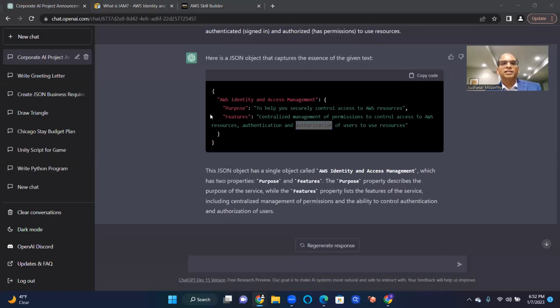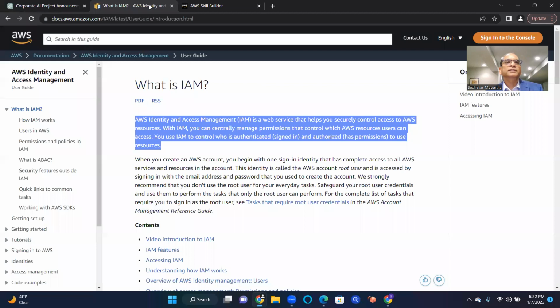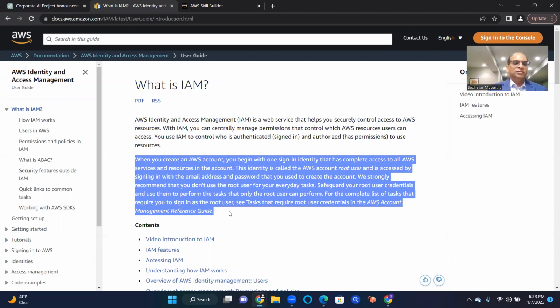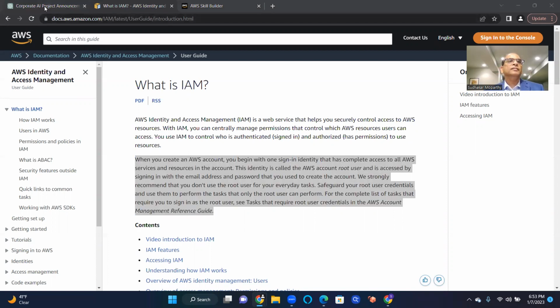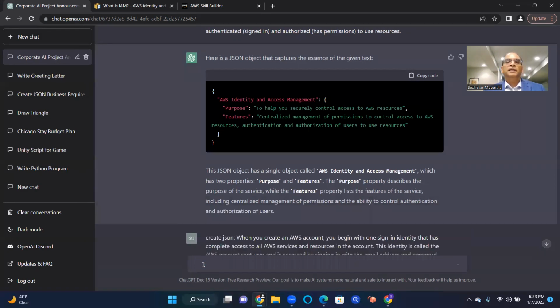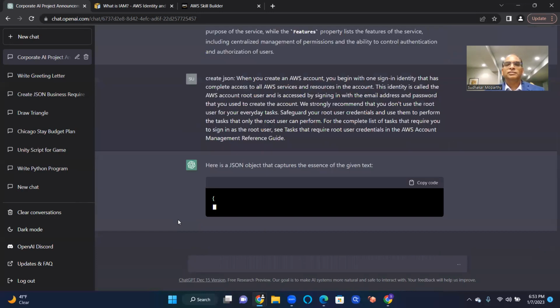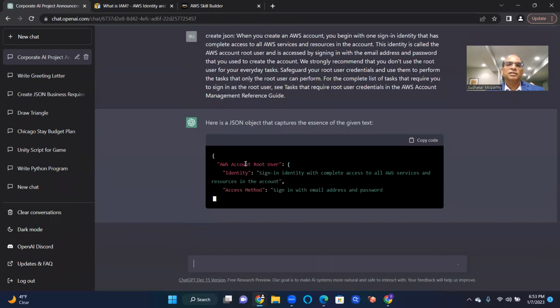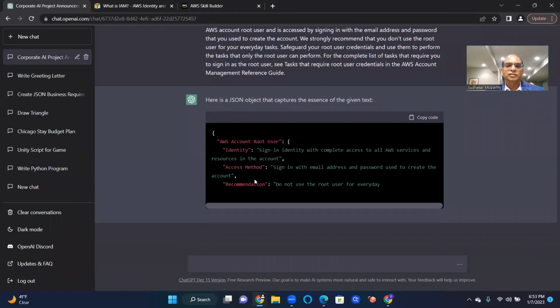So again, let's go back to our documentation. It has a purpose to control the access. Then I'm going to just copy this. Again, I'm going to say create JSON. Oops. I didn't read that text, so I'm only going to try to identify the relationships, what the JSON is showing me.